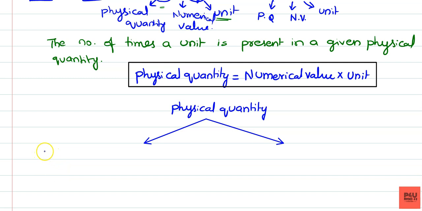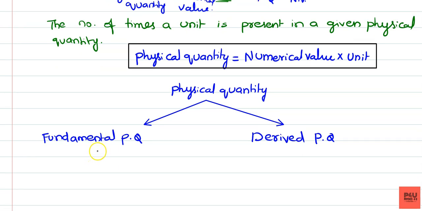One is a fundamental physical quantity. Another one is a derived physical quantity. So what is this fundamental physical quantity? Let us discuss one by one.